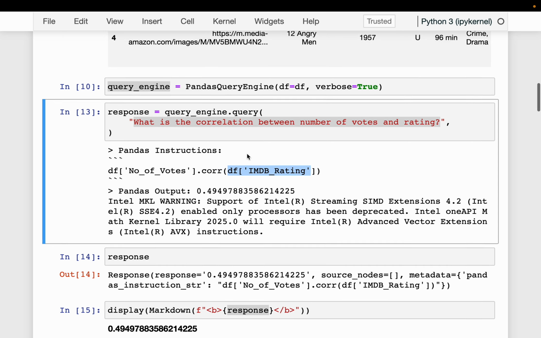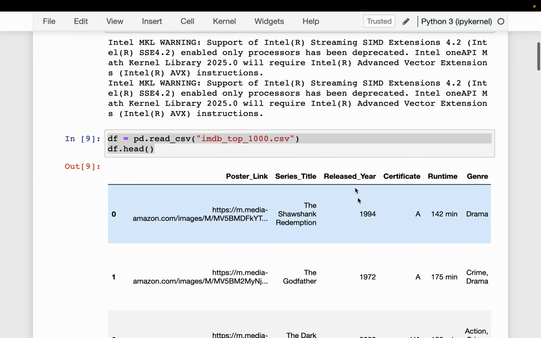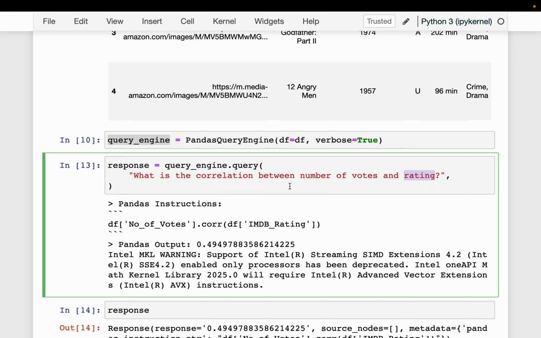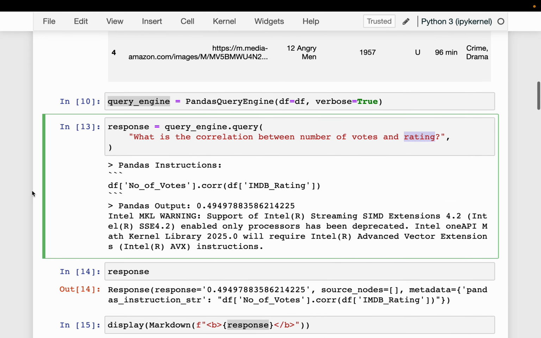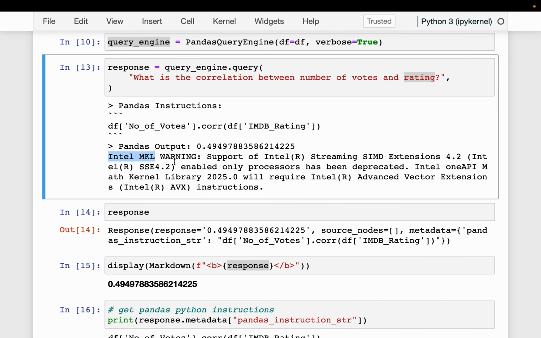All right. So as you can imagine, our description should reasonably match with the columns in the data frame. For example, if we have some anonymized columns like V1, V2, V3, etc., then it won't be able to answer like this. So it should be able to understand using natural language. That's looking good. So the code is looking right, and here it has computed the correlation function. Don't worry about this one.